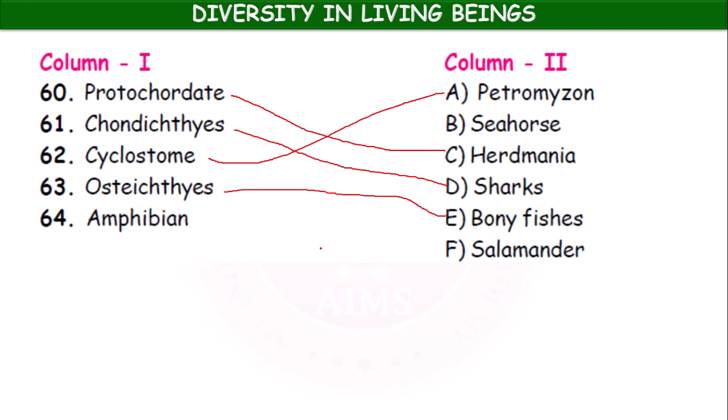Okay, Osteichthyes, two options, multi-matrix match. Seahorse is a bony fish. Okay, Amphibia, salamander is an example of amphibian. Okay, 60C, 61D, 62A, 63B and E, and 64F.